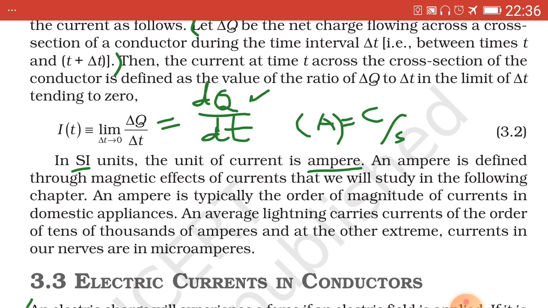This equation is known as the equation for instantaneous current. If you take simply I, that is average I symbol, equal to delta q upon delta t, it will be the equation for average current. But generally we refer current means it is understood as instantaneous current at time t, which is equal to dq by dt. Equation 3.2, which has been tick marked.